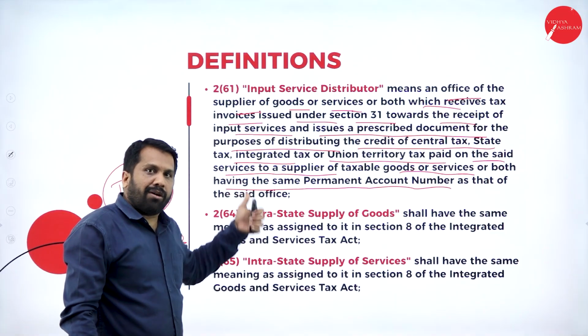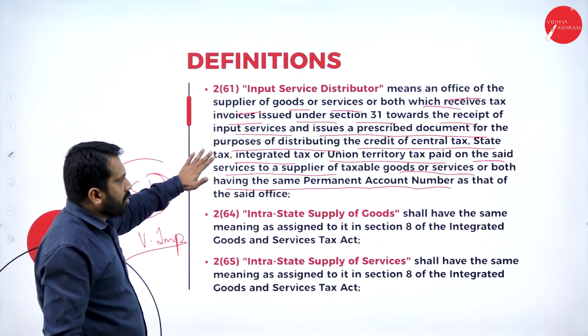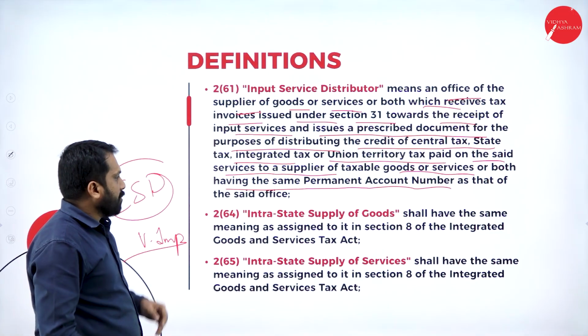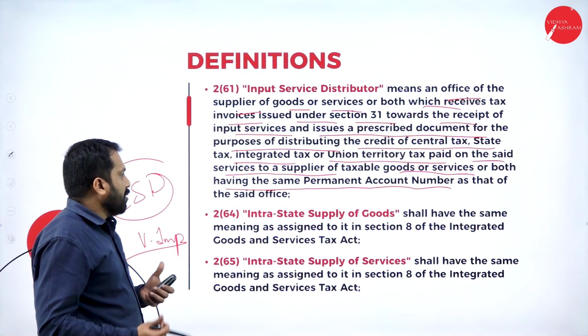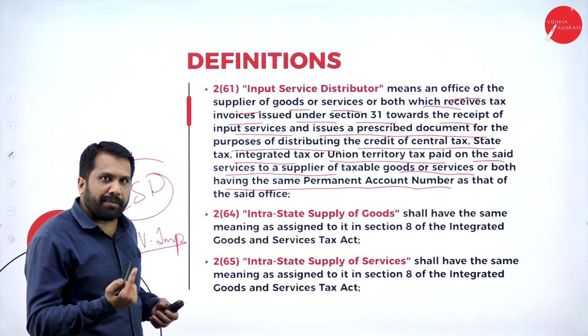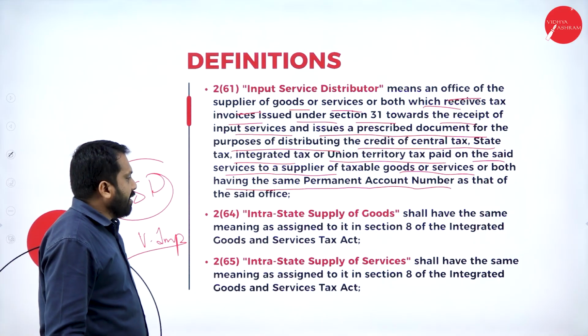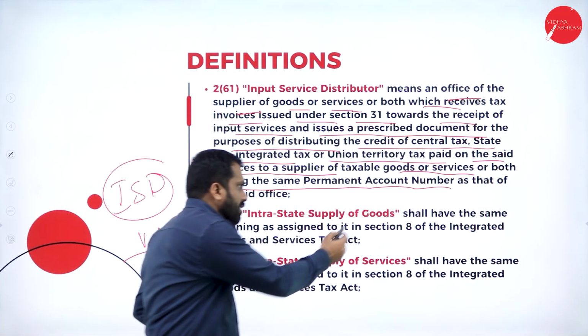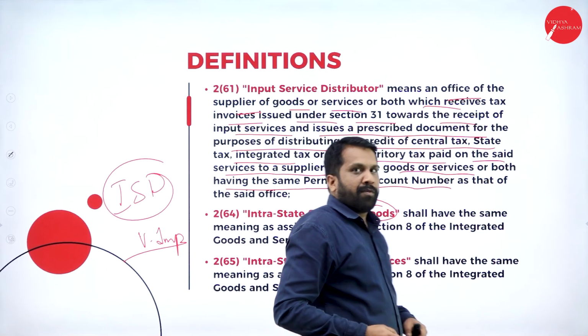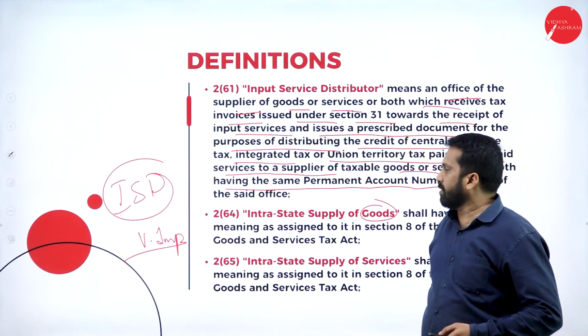Why? Because out of this definition, there is a most important definition. Intra-state supply, you know that within the state, if you do any supply or sales or something, that is called intra-state. Then intra-state supply of services. One is goods, physically you can see that. One is services, you can feel the services.